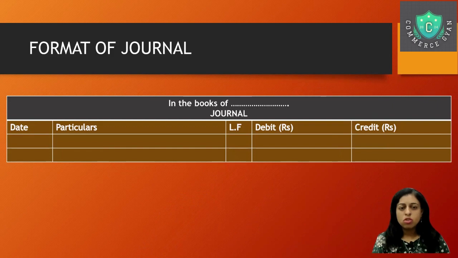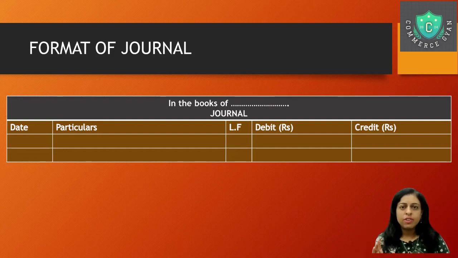If you see the format of the journal, take the first part on top: what is written is "in the books of", right? So what does that mean? If I am writing in the books of, let's say, Shri Enterprises, for example, then Shri Enterprises will be the proprietor or whoever, the company name, whatever we write, it will be in the books of that person. As I told you, we have learned in the separate entity concept that whatever transactions are written, they are written from the angle of the business. So the business is the core point, and hence we write in the books of that business name. Okay, this is one thing.